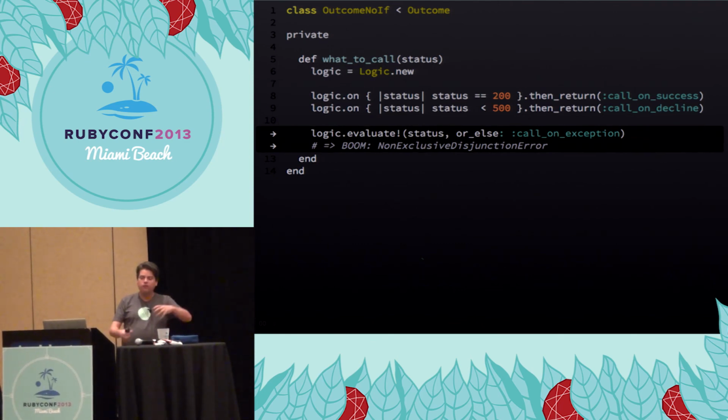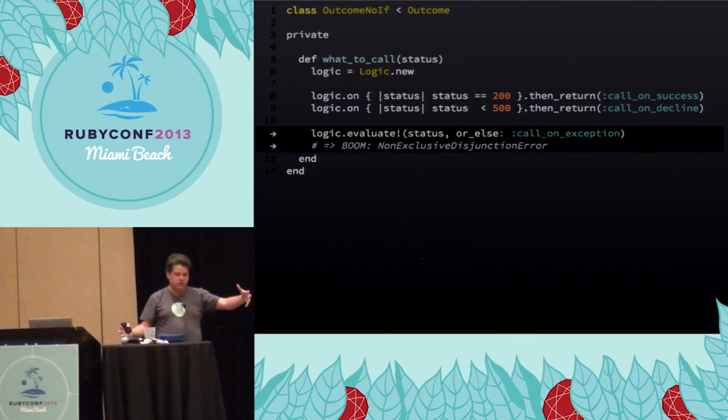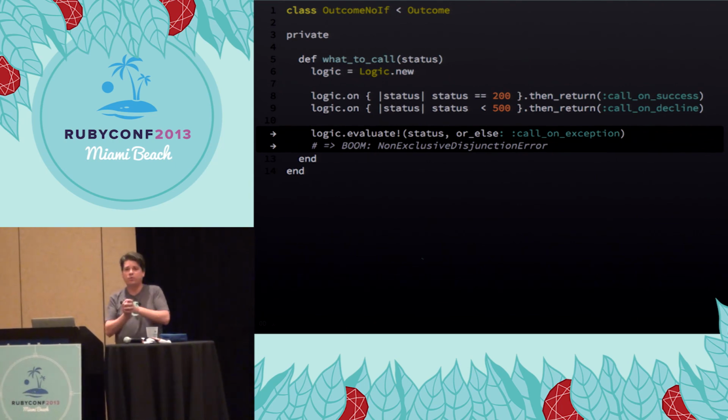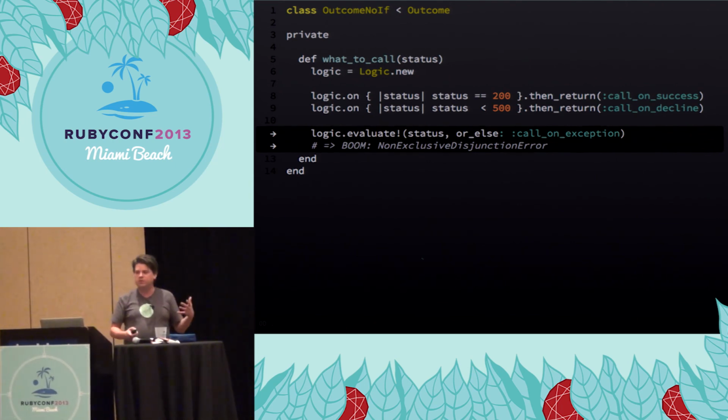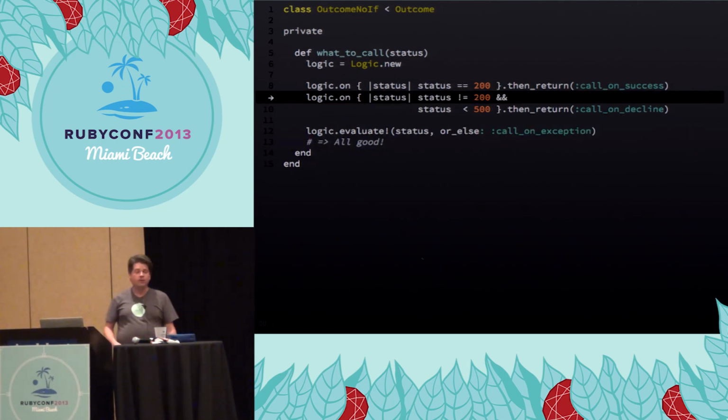If every crazy set of conditionals I ever wrote could be evaluated by someone smarter than me and tell me that I didn't think it through and things aren't mutually exclusive, that would be useful to me. So to fix it, we have to do this, right? Now these two things are mutually exclusive. They will never be true for the same input. But everybody's bothered by this repetition, I hope, because this bothers me. I don't like having to say the same thing twice. That's what the if statement gave us, the else concept.